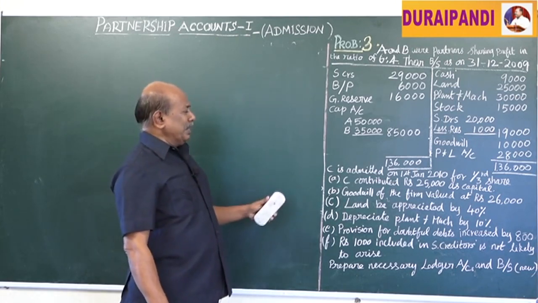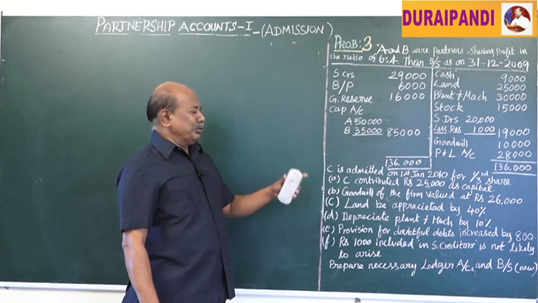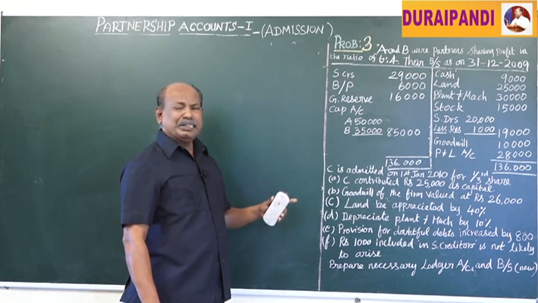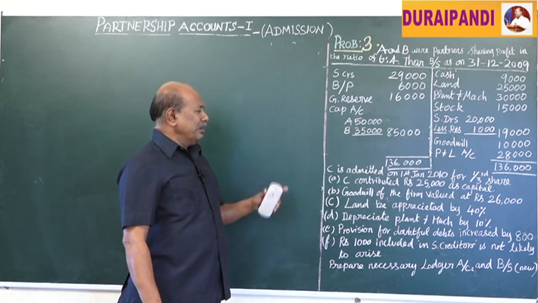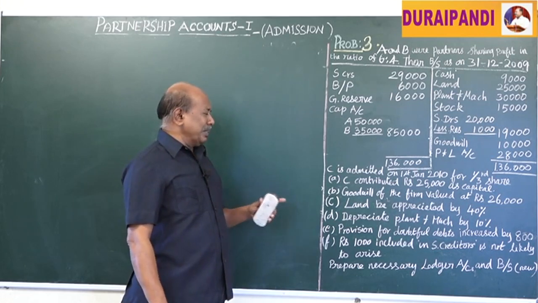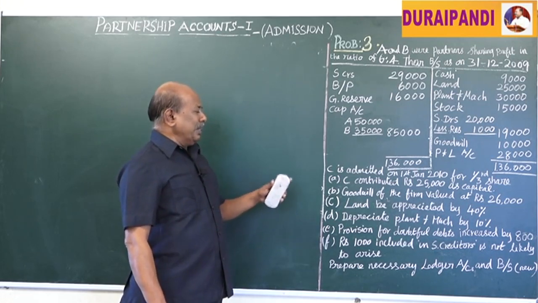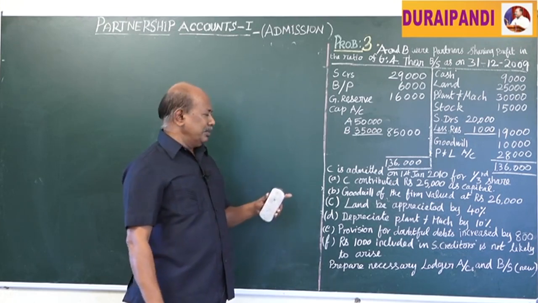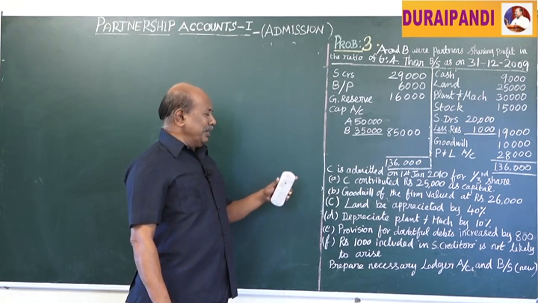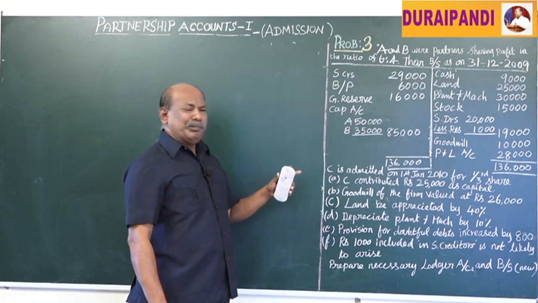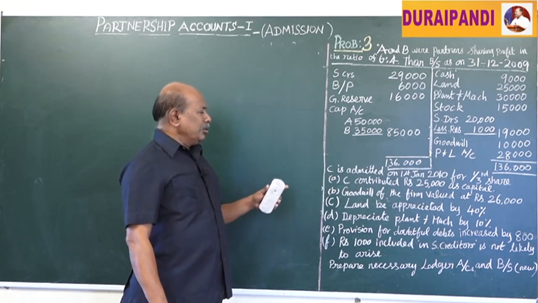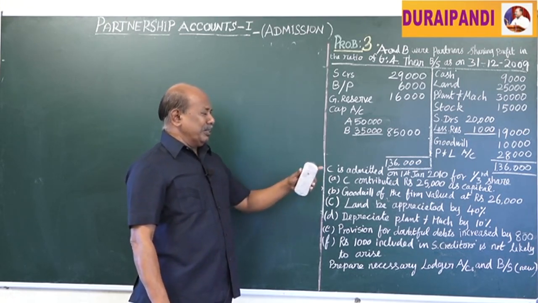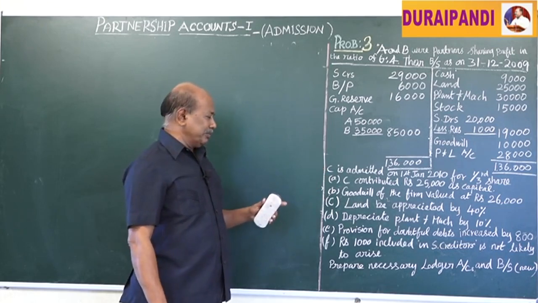C is admitted on 1st January 2010 for 1/3 share of the firm with the following terms and conditions. C contributed rupees 25,000 as his capital. So C has to bring 25,000 for his capital. Goodwill of the firm valued at rupees 26,000.